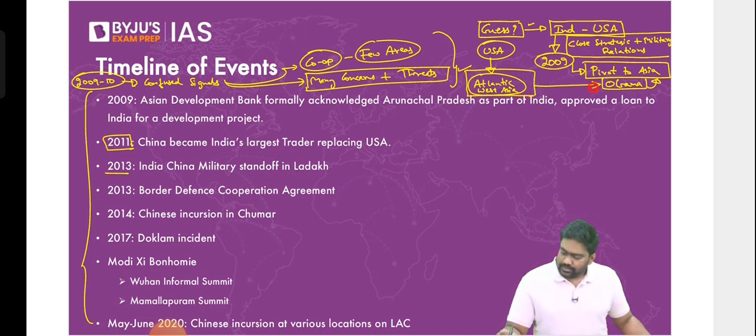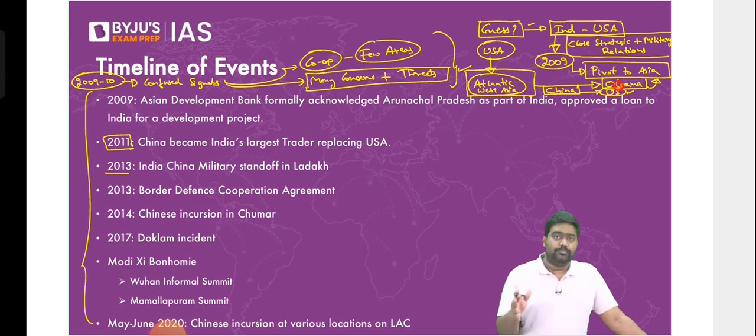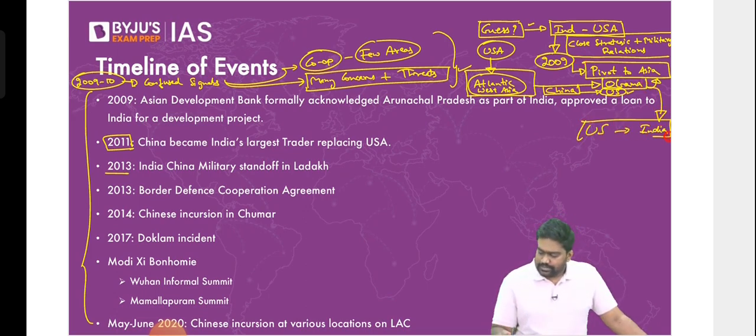Now this was shifting because of the aggressive rise of China. As China and the US entered a Cold War, as a rivalry began between them from 2000 onwards, the US recalibrated its approach and shifted its diplomatic and military priorities. This happened under the Pivot to Asia policy of the US, which continues even today. And under this policy, the US saw India as a critical partner, an important strategic military partner, which could counterbalance China. This is how the US saw India.